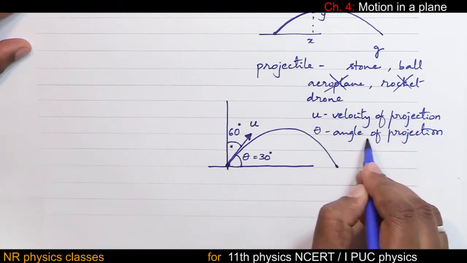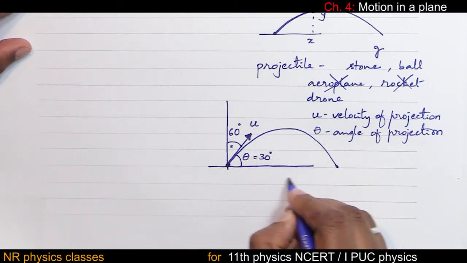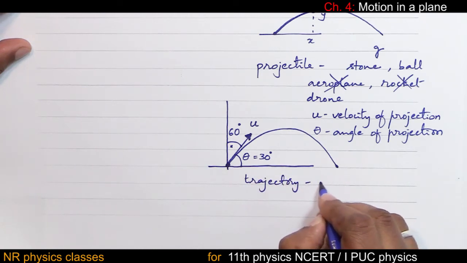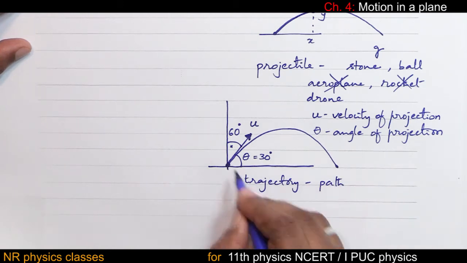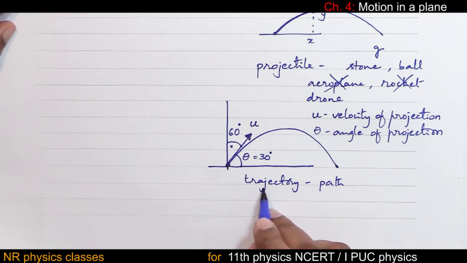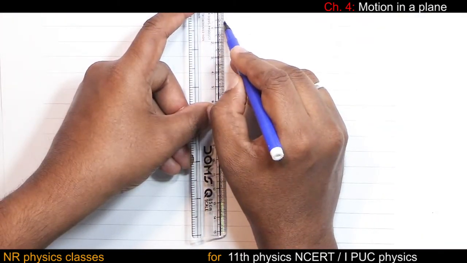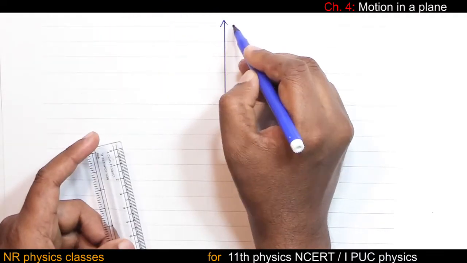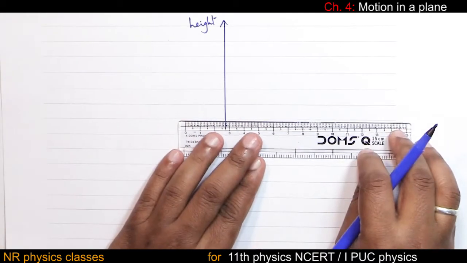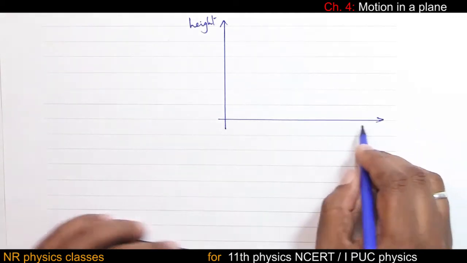Velocity of projection, angle of projection. Then the path is the trajectory. Trajectory is the path traced by the projectile. Path of the projectile. So the technical term is trajectory. Y-axis, which represents height. X-axis, distance.